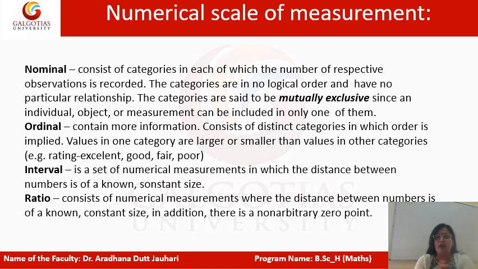In interval, the set of numerical measurements is fixed with a distance of numbers. Ratio consists of numerical measurements where the distance between the numbers is of constant size. In addition, there is a non-arbitrary zero point.